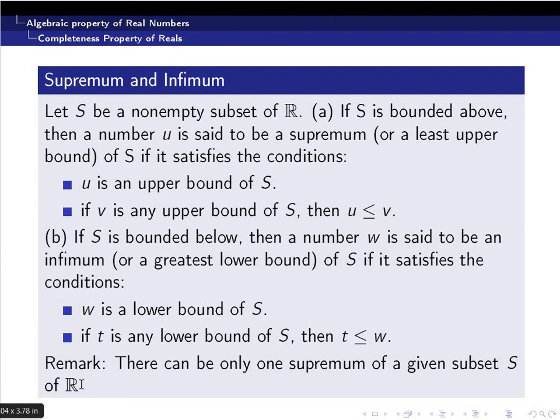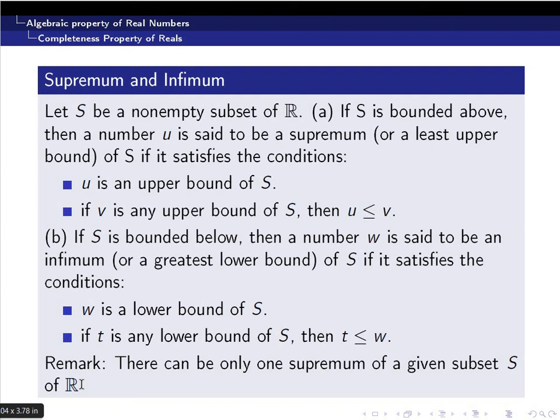We have already proved that the upper bound of a set is not unique, in the sense that if you are given a bounded above set, you can always find an upper bound, and every number which is greater than the upper bound is again an upper bound. So it should not be unique. But in the case of the supremum, or the least among the set of all upper bounds, it should be unique, meaning there is exactly one supremum for a given set.